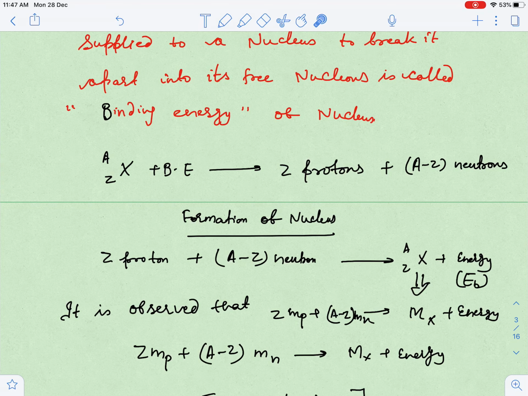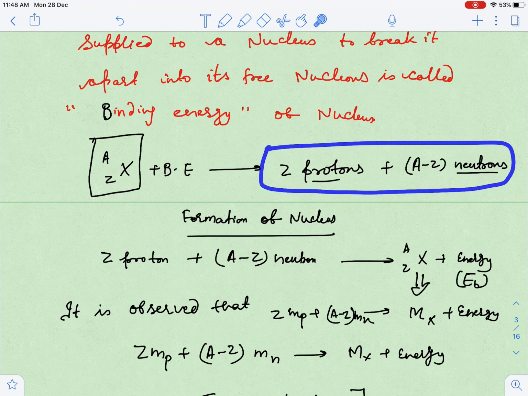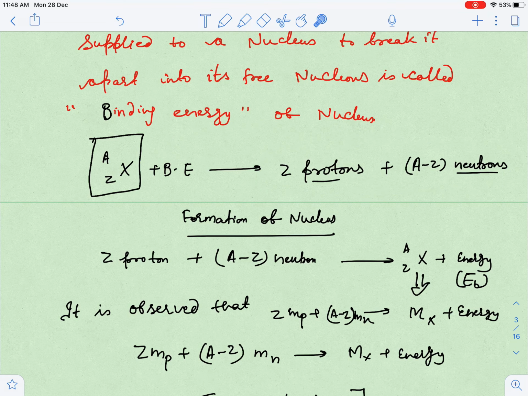Maybe tomorrow or another day, I will take one example so that you can understand why. With the help of mass spectroscopy we measure these things, and I know the mass of one proton and the mass of one neutron. So this mass exceeds the nucleus mass, and the difference between these two masses is called mass defect.